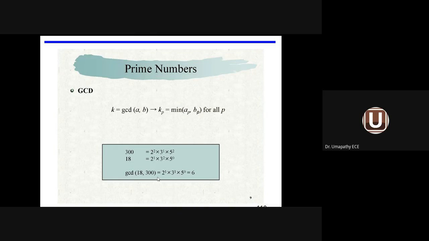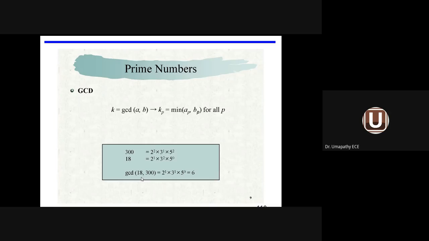I'm taking the minimum value. What is the minimum value here? The minimum value in the above expression is 3 power 1. Below expression is 2 power 1. So your GCD is 2 power 1 into 3 power 1 into 5 power 0. Why are you putting 5 power 0? Because the number 5 is already available with 300, so I'm adding the number 5. I cannot type 7 power 0 in both the cases. Since 5 is here, to make it uniform, I make it 5 power 0.